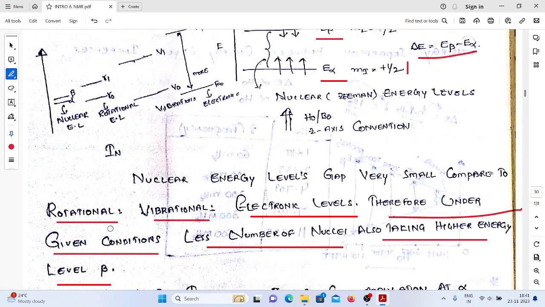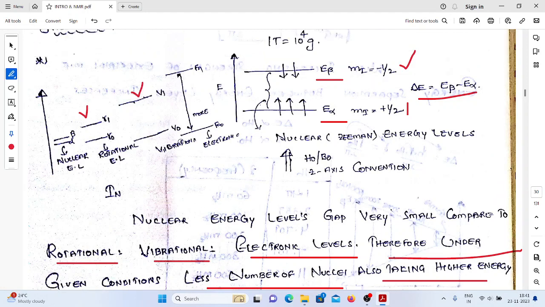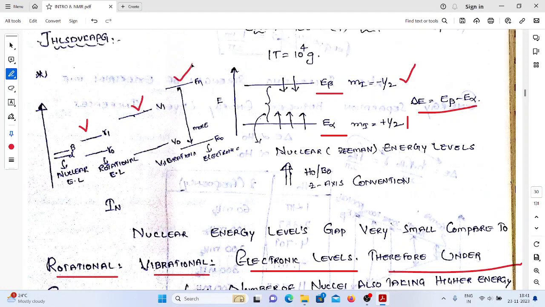Already we know that if you take a system, there we are observing what? Rotational levels, rotational spectroscopy; vibrational levels, vibrational spectroscopy; electronic levels, electronic spectroscopy. Electronic spectroscopy is commonly called what? UV-visible spectroscopy. Vibrational spectroscopy is what? IR spectroscopy. Rotational spectroscopy is going to give the information about the bond lengths and bond angles. They will consider the rotational levels only. So now we are talking about what? Nuclear energy levels.